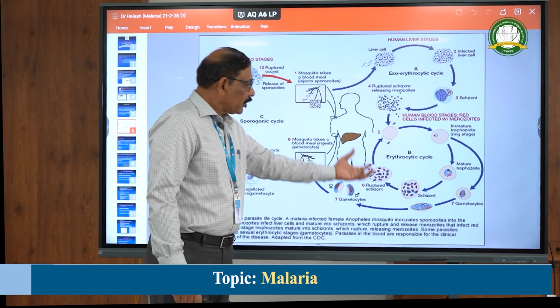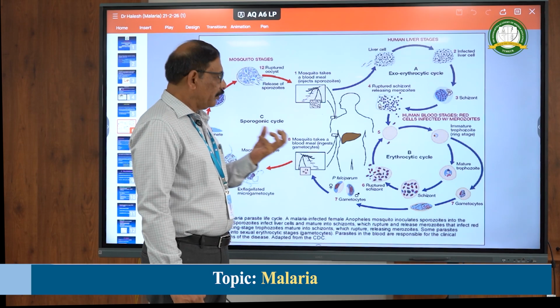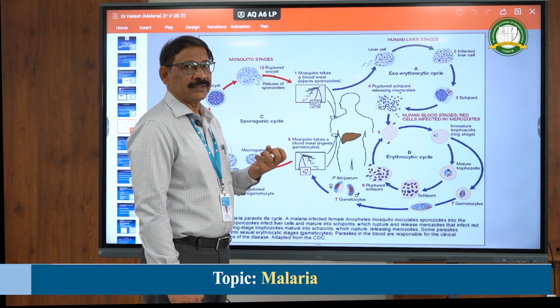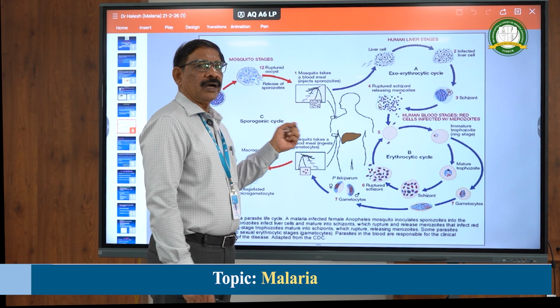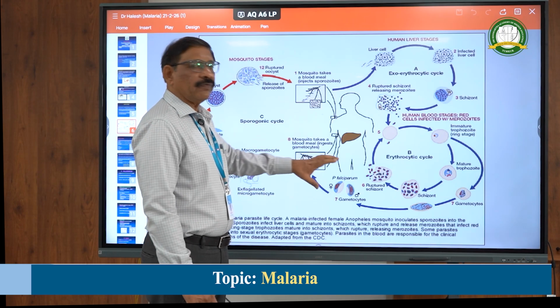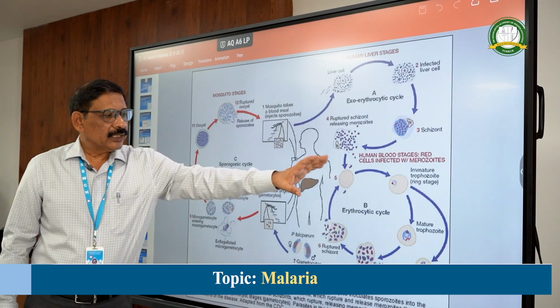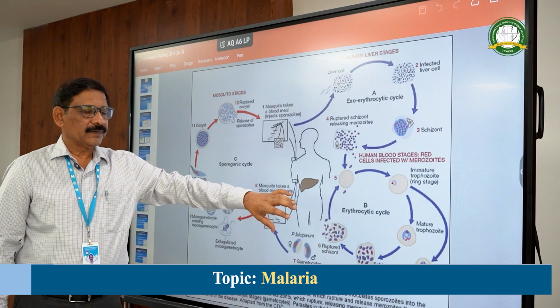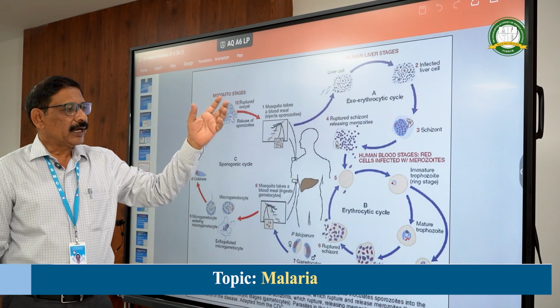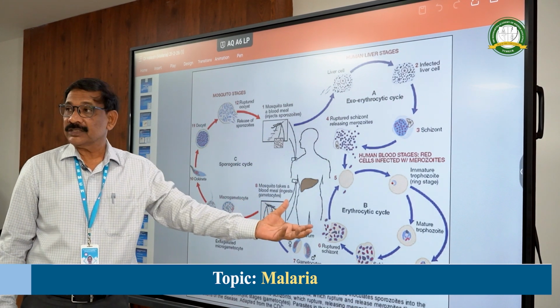When the toxic products are engulfed by the macrophages, they will release interferon and also tumor necrosis factor, that is interleukin 1, and this interleukin 1 is a pyrogen. So naturally this pyrogen, when released, will reach the hypothalamus and immediately there is a high degree fever, because the pyrogens are released.